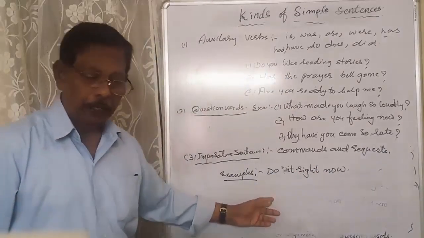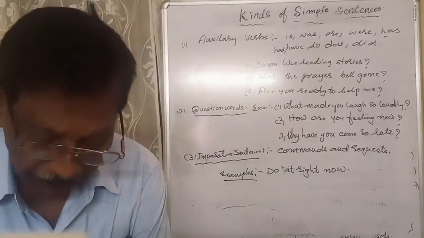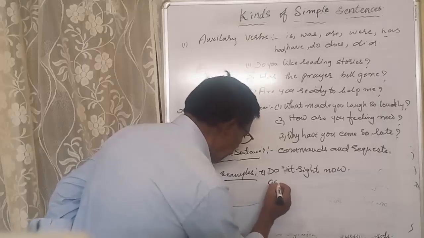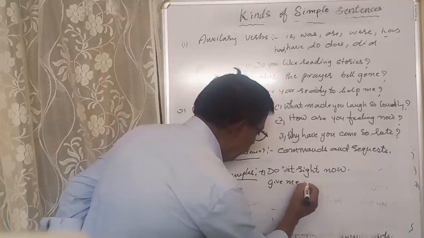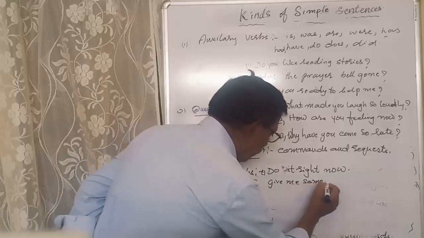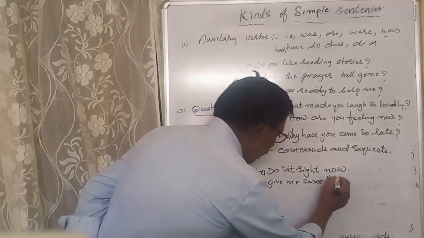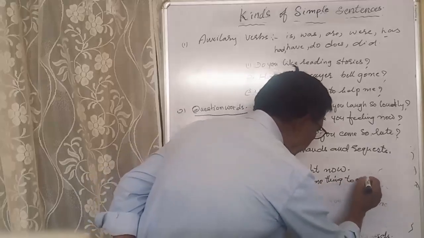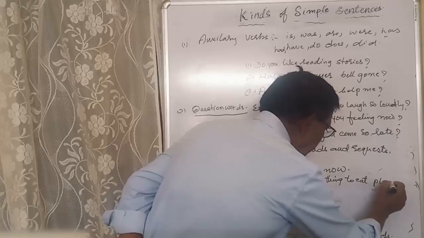Do it right now. The second one: Give me something to eat, please.